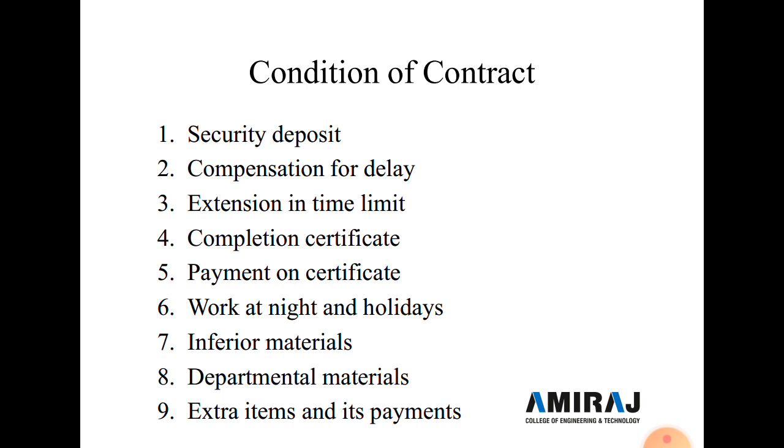Now the second condition of the contract is compensation for delay. Here all the work is not done as per the given time. Some of the work is delayed, or some of the work is completed before the time limit. The time allowed for completion of the work is of the essence of the contract on the part of the contractor.